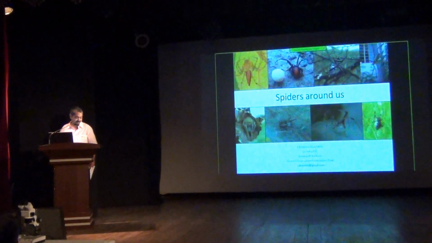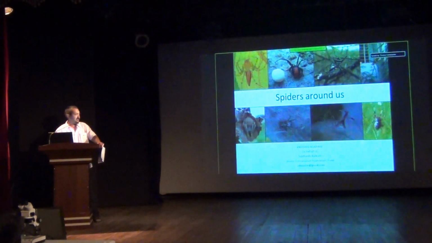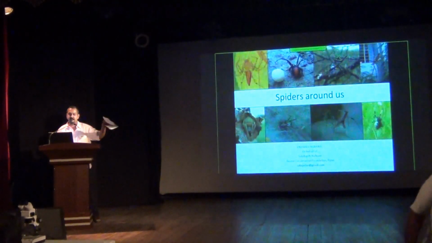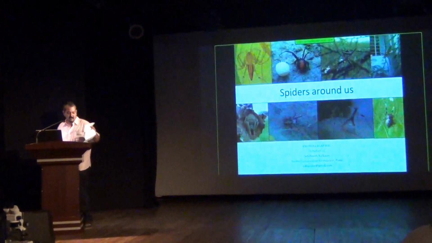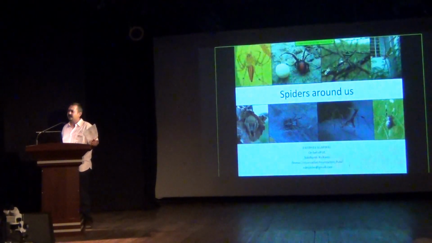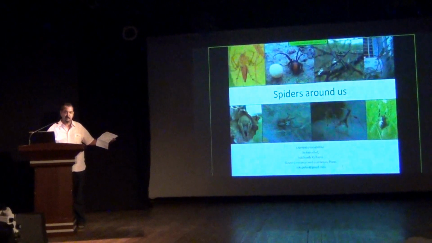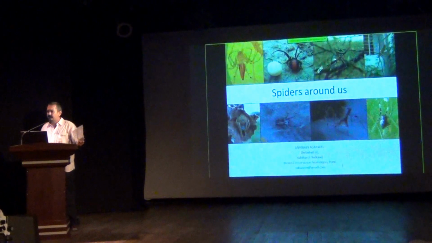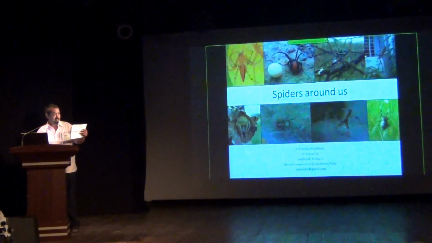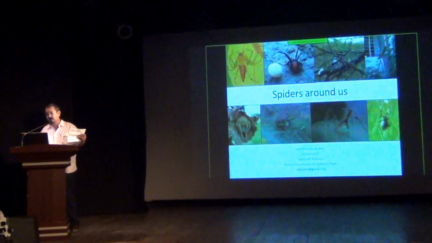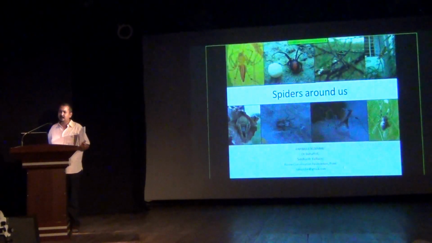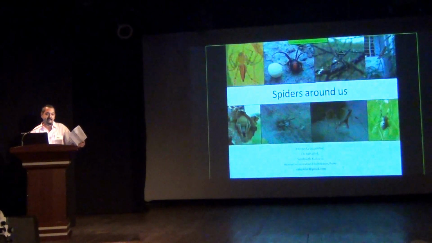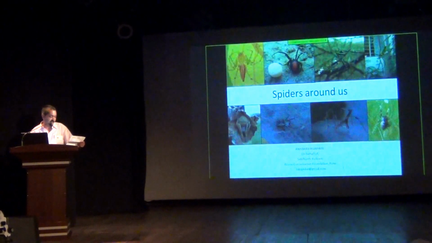So coming to webs. You have the typical orb web that we often see strung from trees, the round ones, concentric circles, or similar constructions. We also have the funnel webs, which are often made close to the ground. You have the tent webs, which is the Cyrtophora species, and we have the social webs. Spiders are essentially known to be cannibalistic, so it's a bit of an oddity to see social behavior in spiders. So you have the social webs as well.